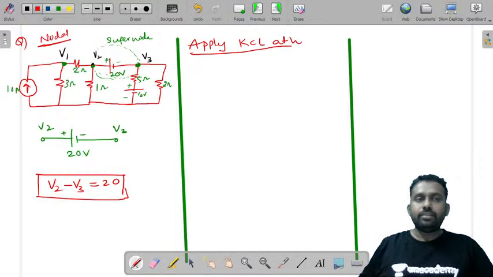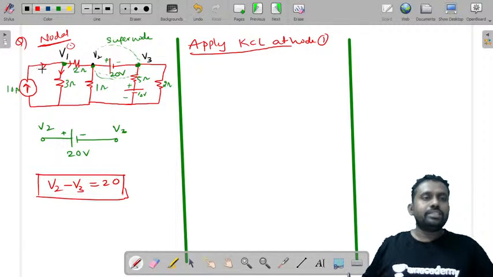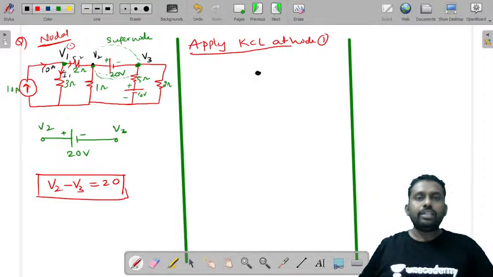KCL at node 1, that is, this is V1. Now if you observe this, what is the current that is entering? Let us say this current is entering, this is leaving, and this is also leaving, and mark them. So this is 10 amperes already. So this is I1, this is I2. I'll draw that once again.